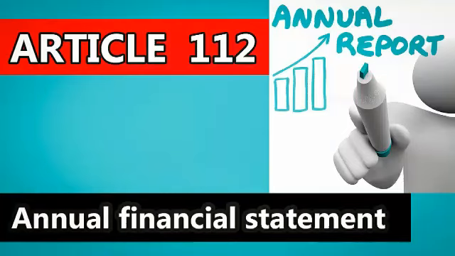Financial year in India starts from 1st April to 31st March. The word budget is not used in the Constitution. So, Article 112 deals with annual financial statement, commonly called budget.